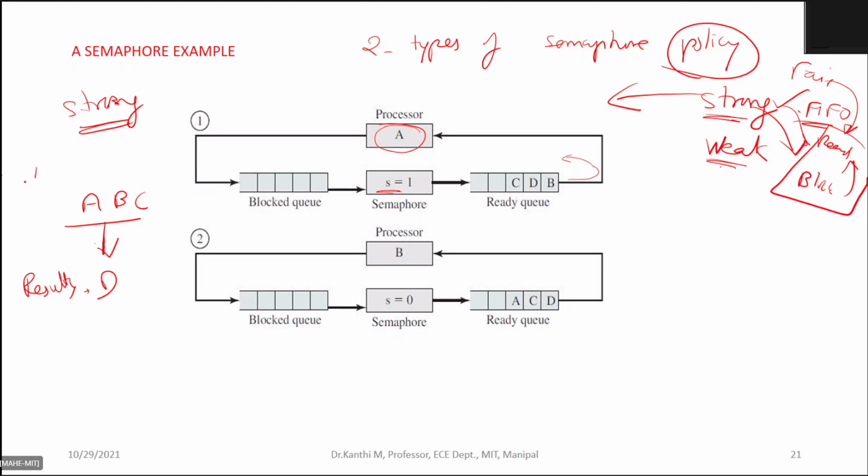Please note that this is the process through which these are waiting for the results from D. So some result is available from D, that is what it means, so that it can run.